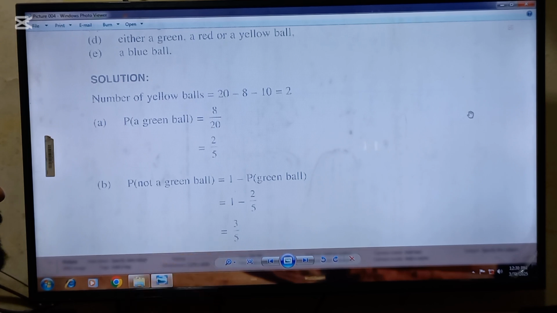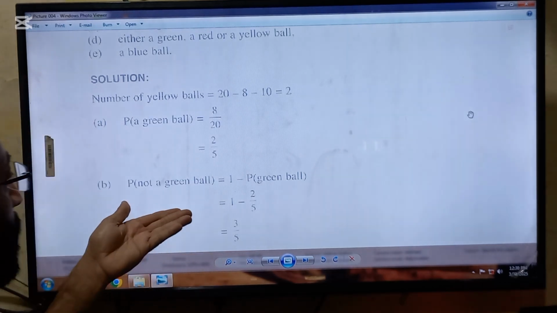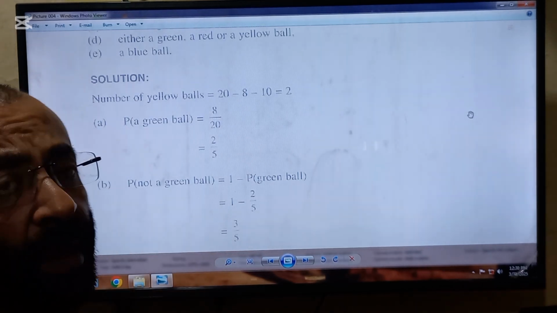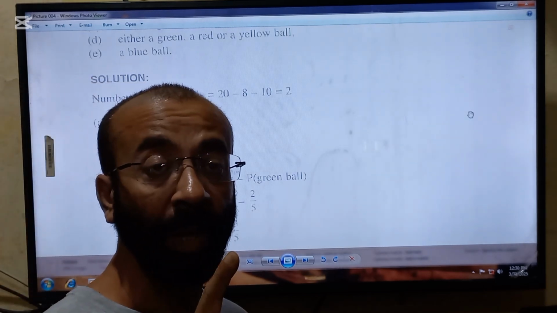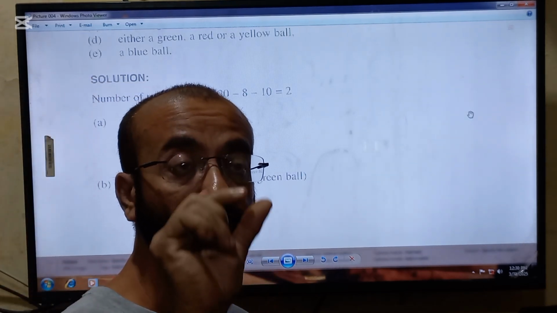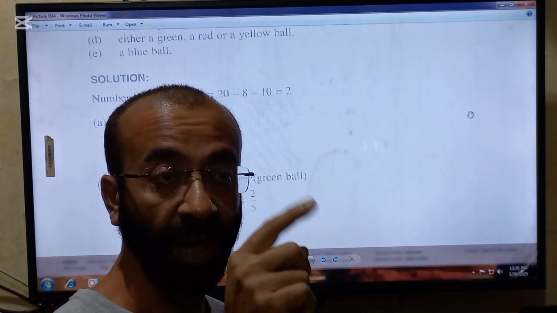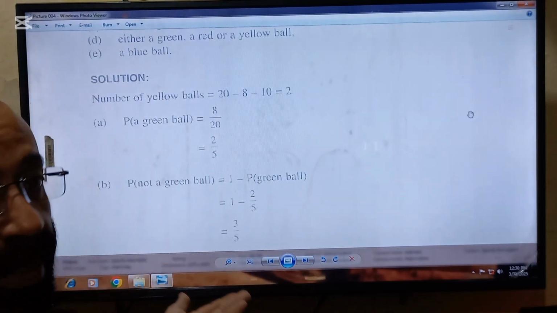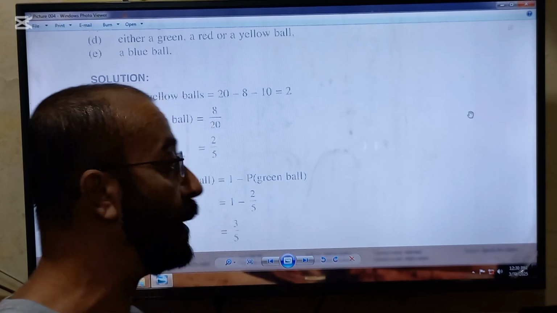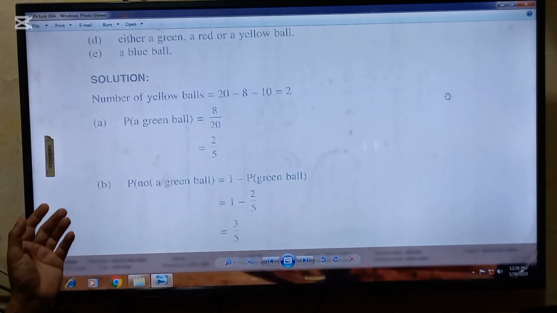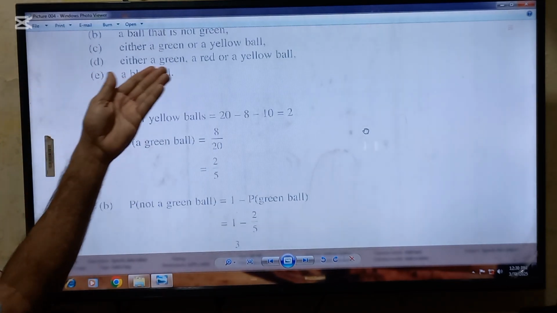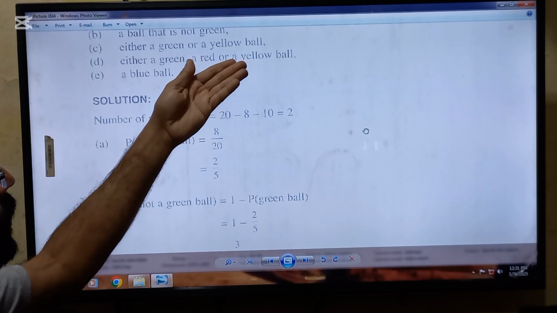There is another way of solving probability of not a green ball. There are 12 balls which are not green, so you will put 12 in the numerator and 20 in the denominator. After solving, you will get the same answer. That is another way.